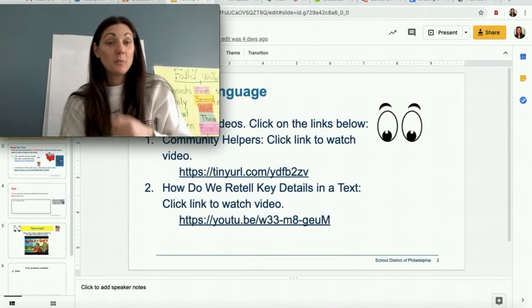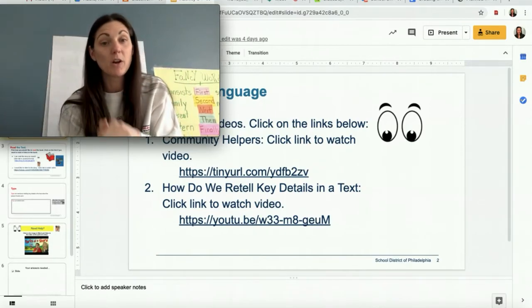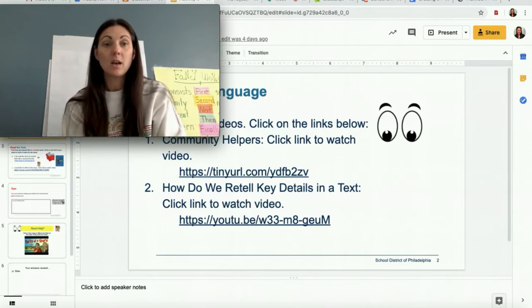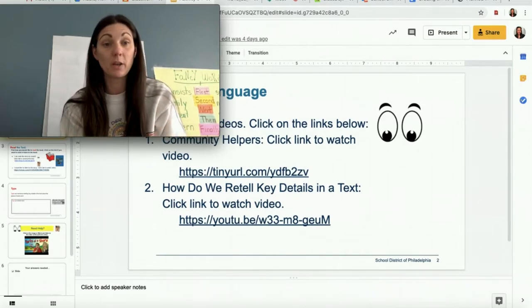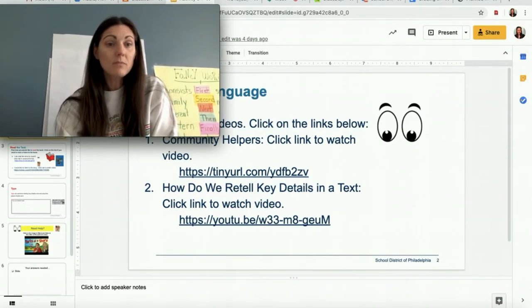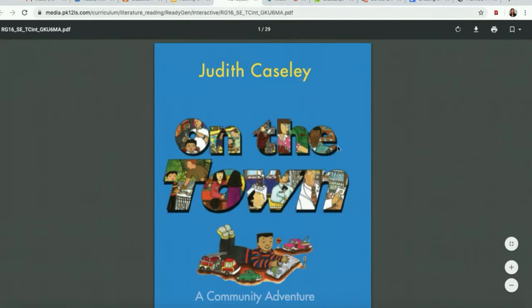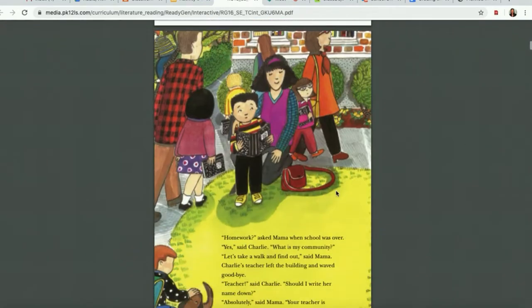So we've watched a video on community helpers, people whose jobs or occupations are different things they do in the community, and we watched a video on how to retell key details. We're going to use the information that we learned from both videos to retell our story about Charlie in On the Town. If you go to slide 3, just as yesterday, there are 2 different ways to view the text. Yesterday we did the Vimeo where the voiceover read it to us. Today I clicked on the PDF version, and this just shows the text without anyone reading to you.